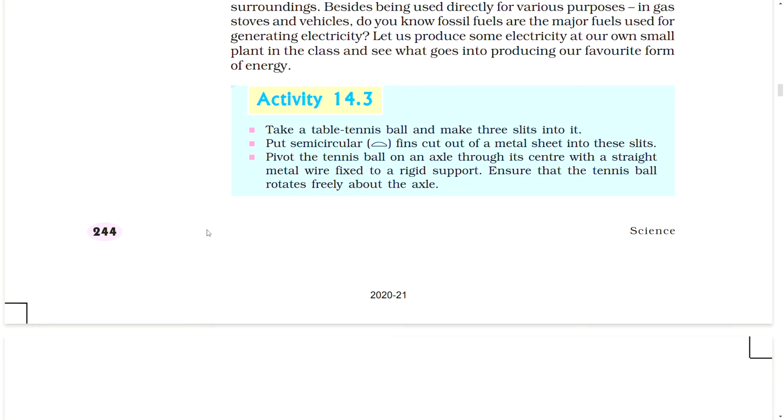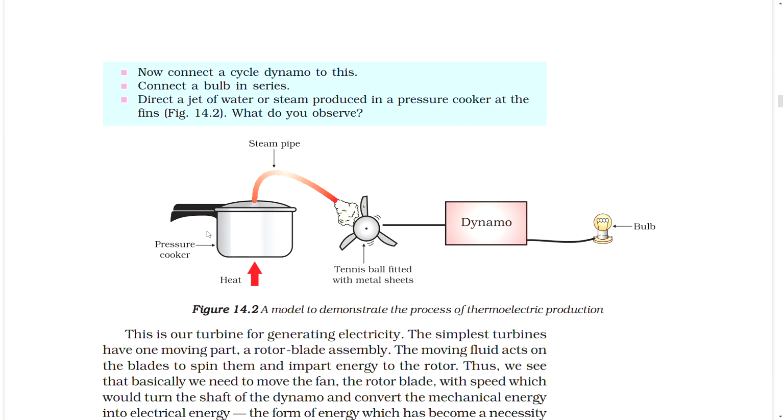Activity: take a table tennis ball and make 3 slits into it. Put semicircular fins cut out of metal sheets into these slits. Pivot the tennis ball on an axle through its center with a straight metal wire fixed to a rigid support. Ensure that the tennis ball rotates freely about the axle. Now connect a cycle dynamo to this. Connect a bulb in series. Direct a jet of water or steam produced in a pressure cooker at the fins.